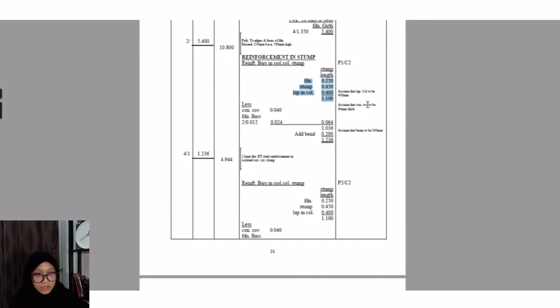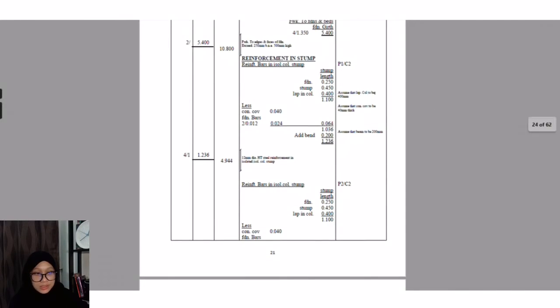After that we minus the concrete cover, and then we add the bend. So we got 1.236. This step is the same for P2C2 and P3C2.